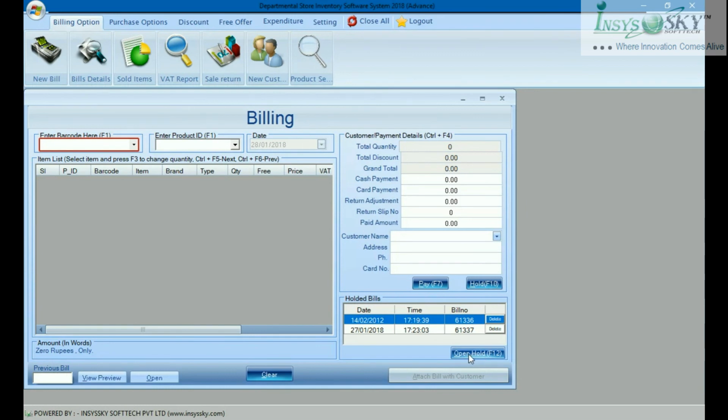There is an open hold button here, and an option where you can see all the hold bills and open them. Again you can recreate, make whatever addition or deletion you want, and you can delete the hold bills from here. This is very important, especially in a supermarket or any other type of shop or restaurant, because sometimes people suddenly go because some other idea has come to them, and they come back later. For that, hold is a very good option.